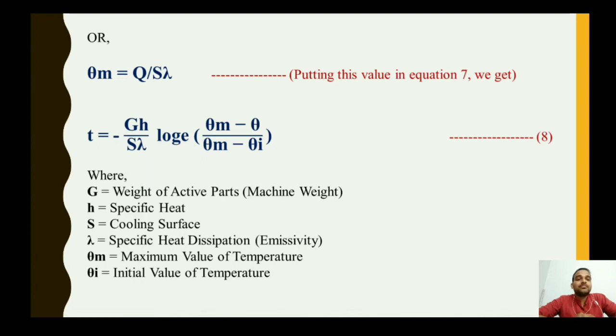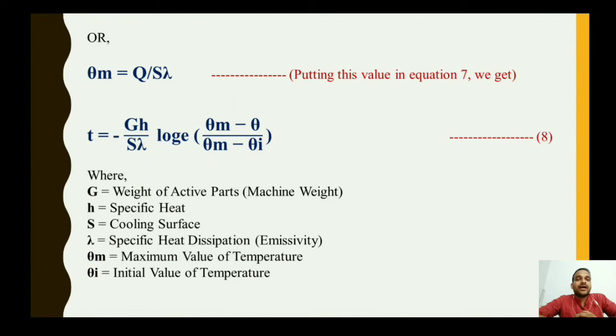This is the value of maximum temperature, where q is the amount of heat generated, s is the surface area of the machine, and lambda is the specific heat dissipation.